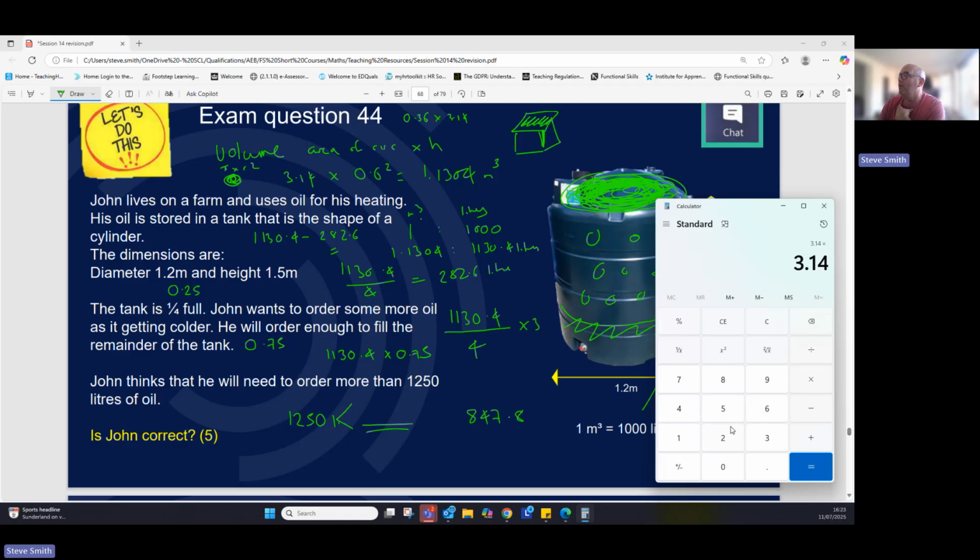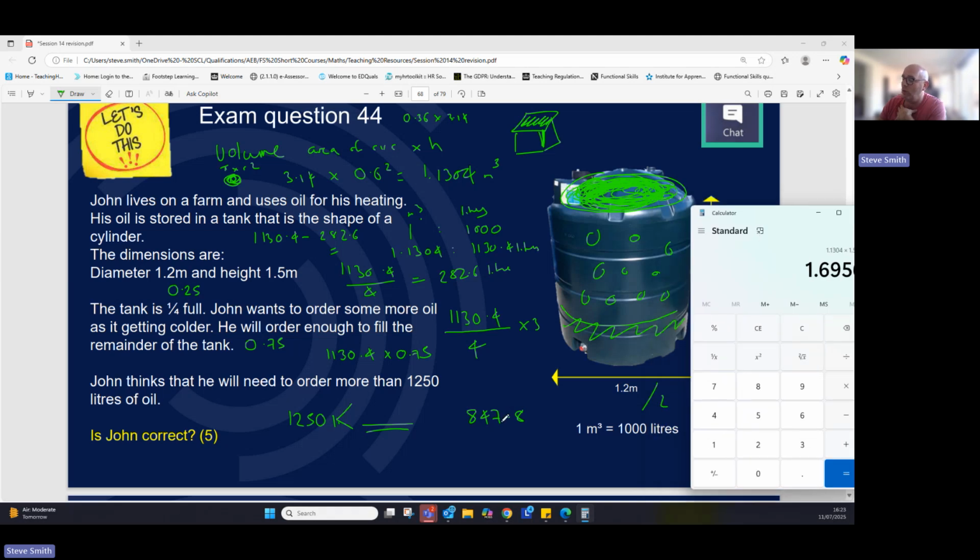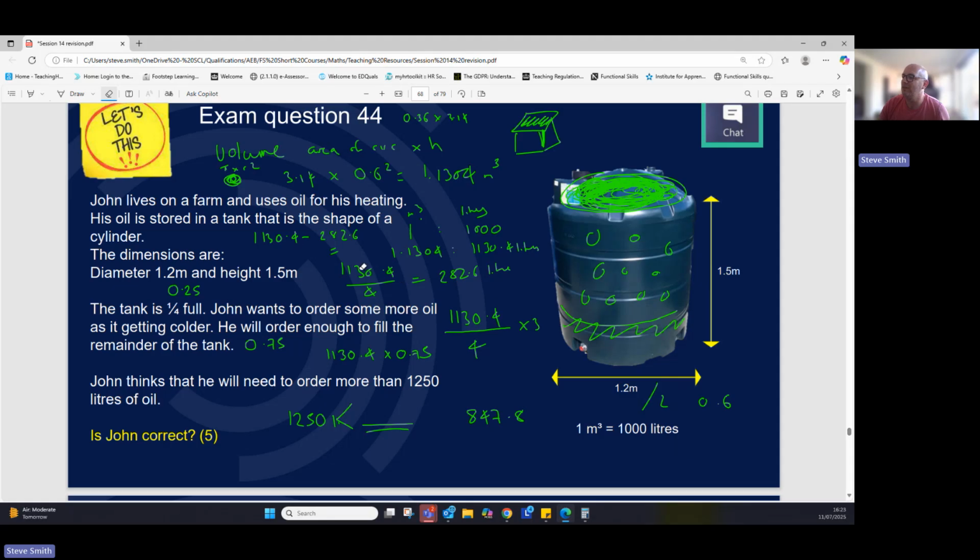Times by 0.36, 0.36, 1.13. We didn't, did we? Then we didn't times it by the height, 1.5. Oh my word, I thought it seemed way off. Right, okay. Let's rub out a lot of this information that we've got.